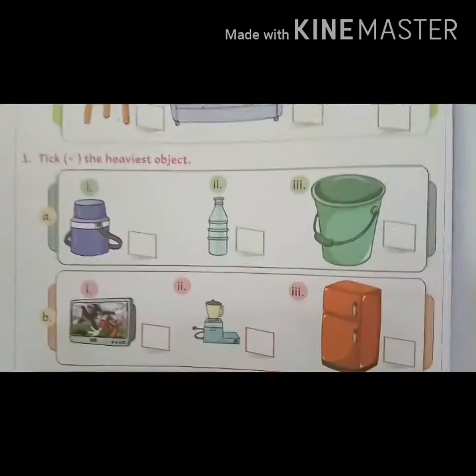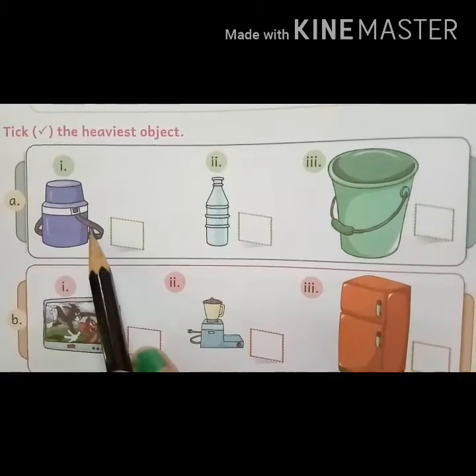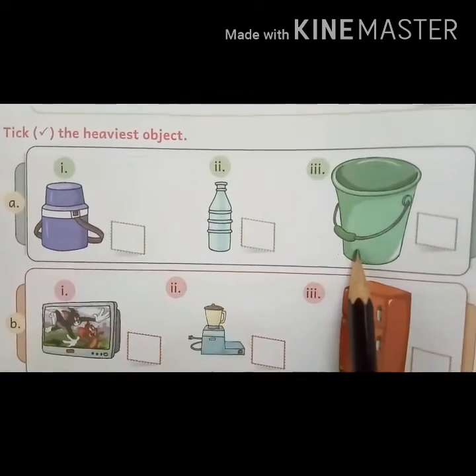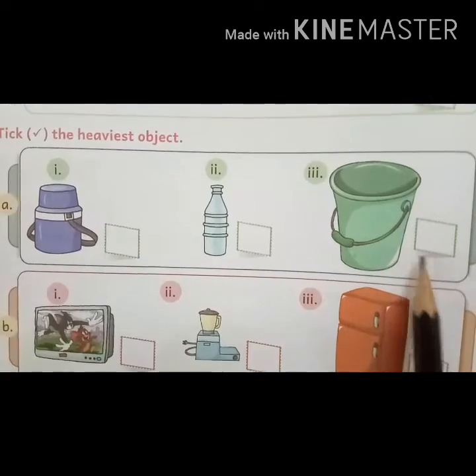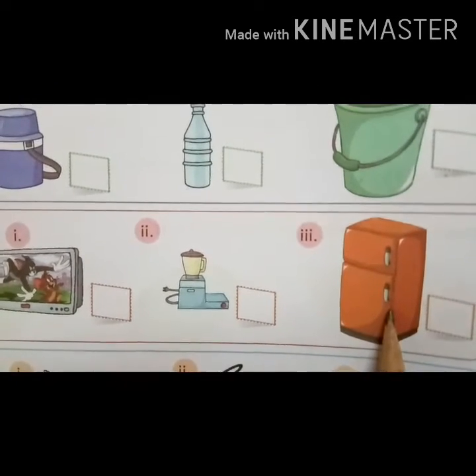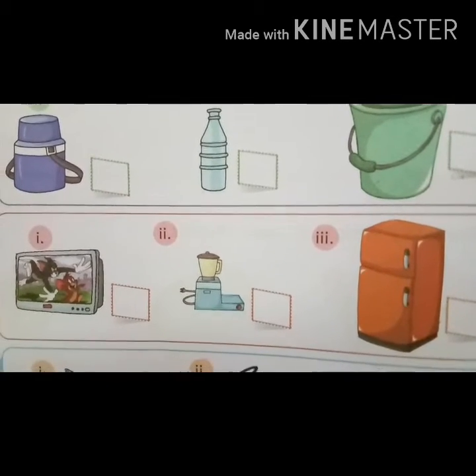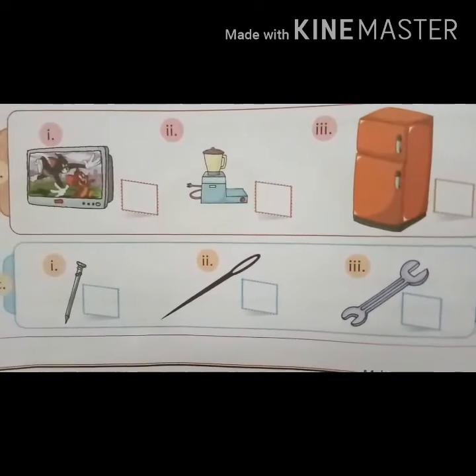Now in this question, tick the heaviest object. This bottle, this bottle, or bucket? Yes, this is the heaviest. Now can you tell me which is the heaviest in this picture? TV, mixer or fridge? Yes, the fridge is the heaviest. Now in this, tell me which is the heaviest object? Yes, this is the heaviest.